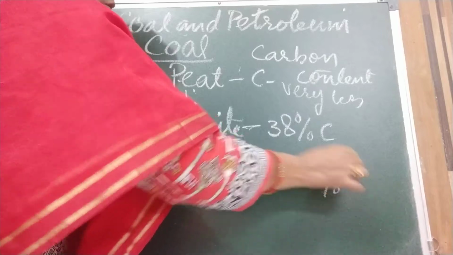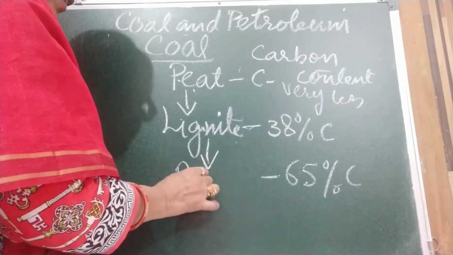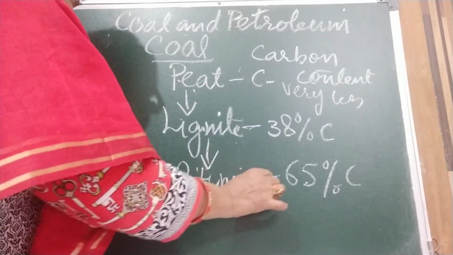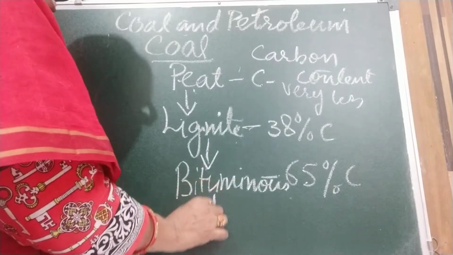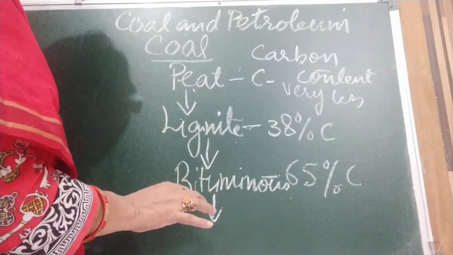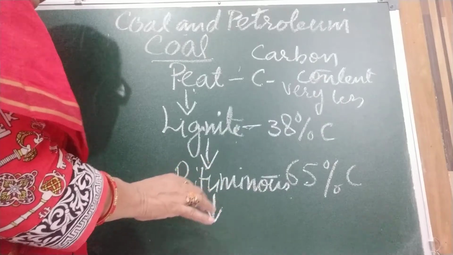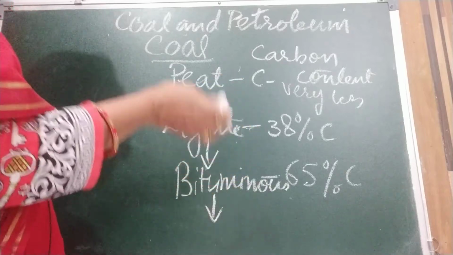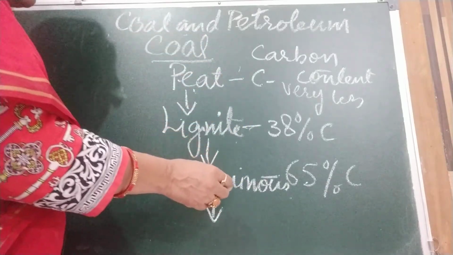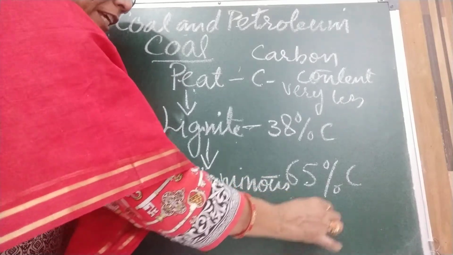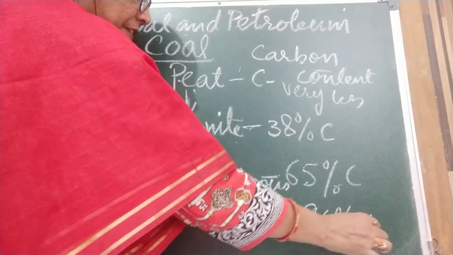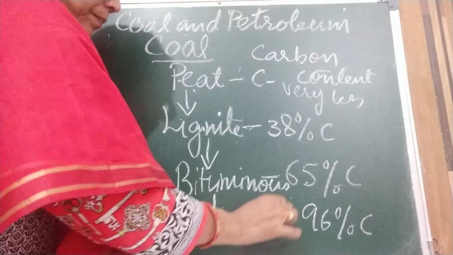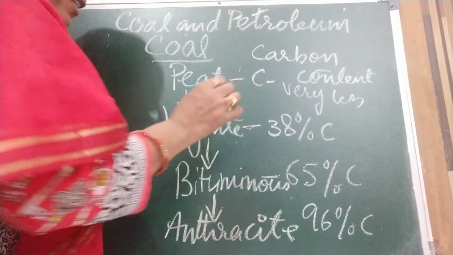So this coal we have given the name bituminous. This we use for domestic purposes, bituminous. In thermal power stations this is used. And then very old coal we can say, also very good quality coal, maximum part is out, and carbon content is around 96%. It is the best variety of coal. This is called anthracite.